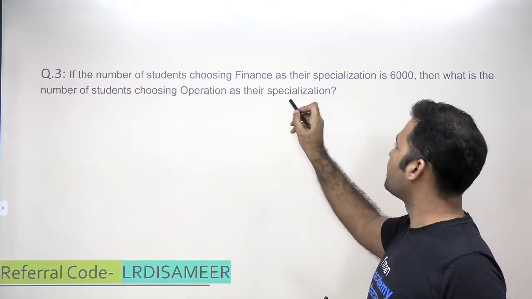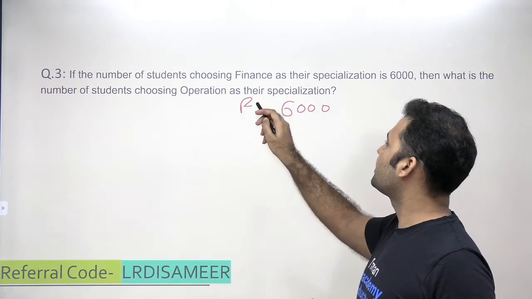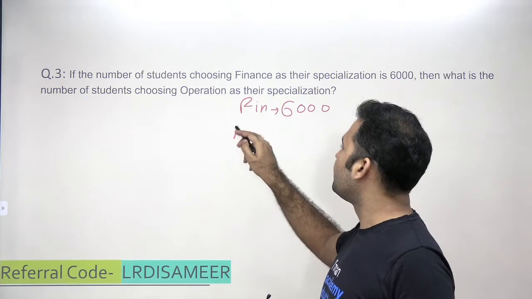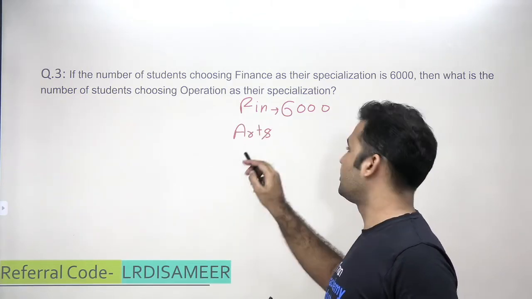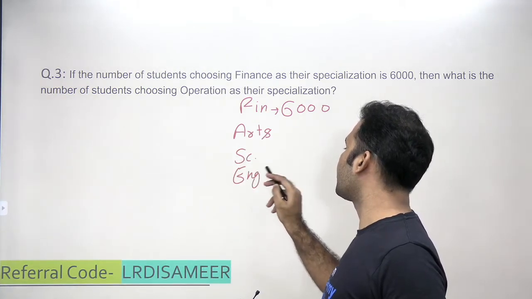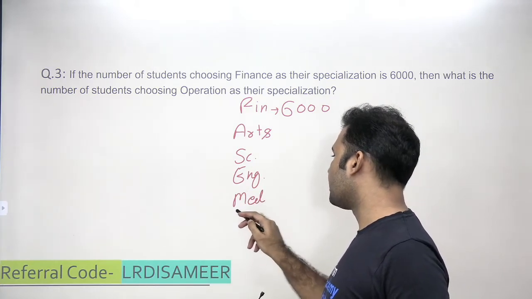So the total number of students choosing finance as their specialization is 6,000, and we are supposed to write down the number of students who belong to arts background, science background, engineering background, medicine, and commerce.